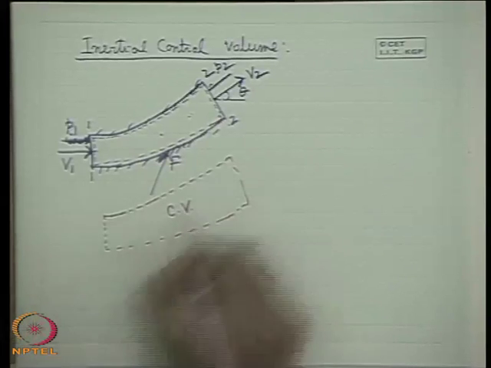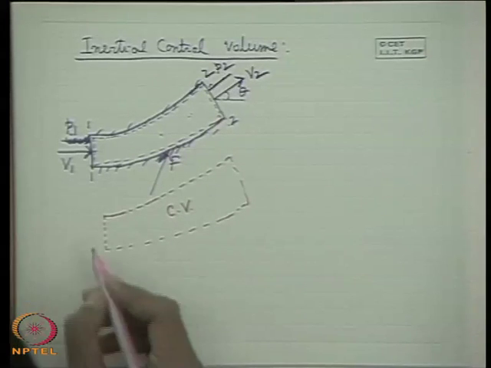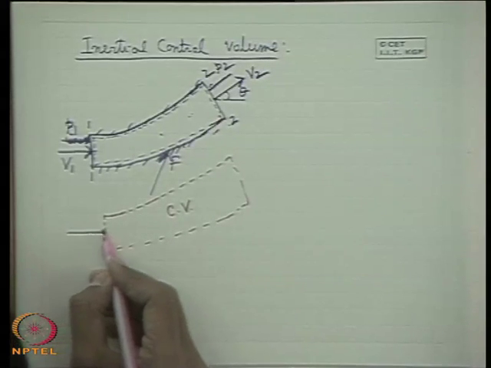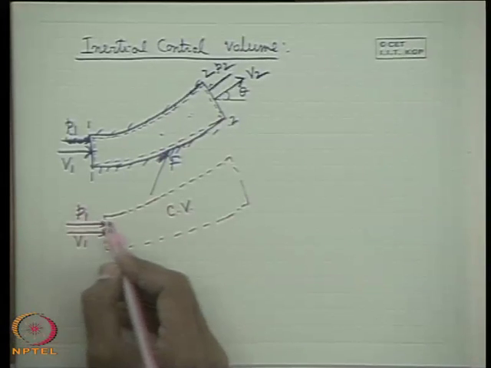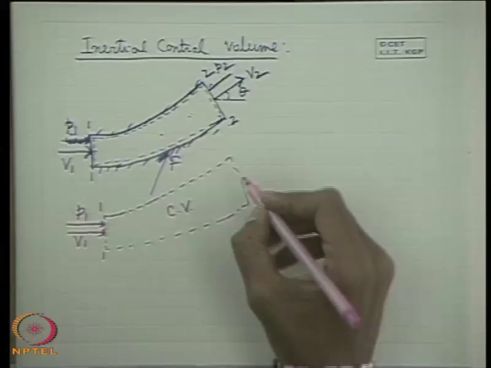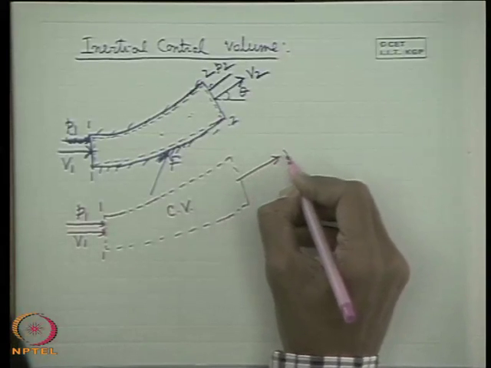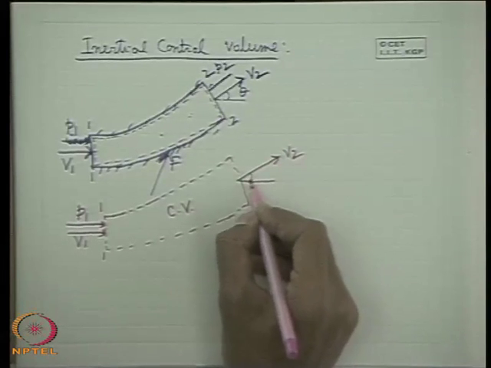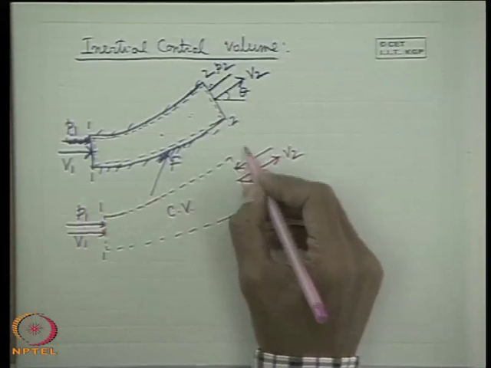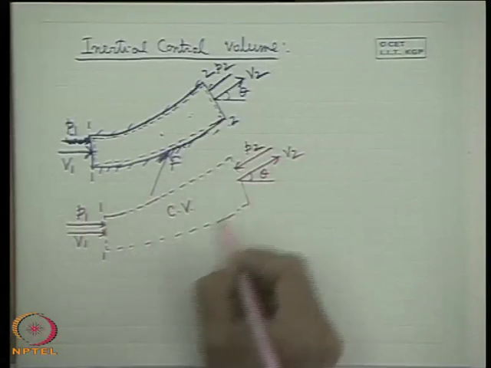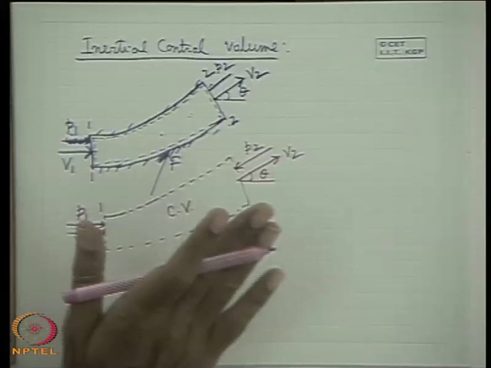Here the velocity is V1, and the pressure P1 acts on control surface 1 in this direction. Similarly, the velocity goes out in this direction at angle theta, with pressure P2, and we consider in general that the pipe bend is in a vertical plane.